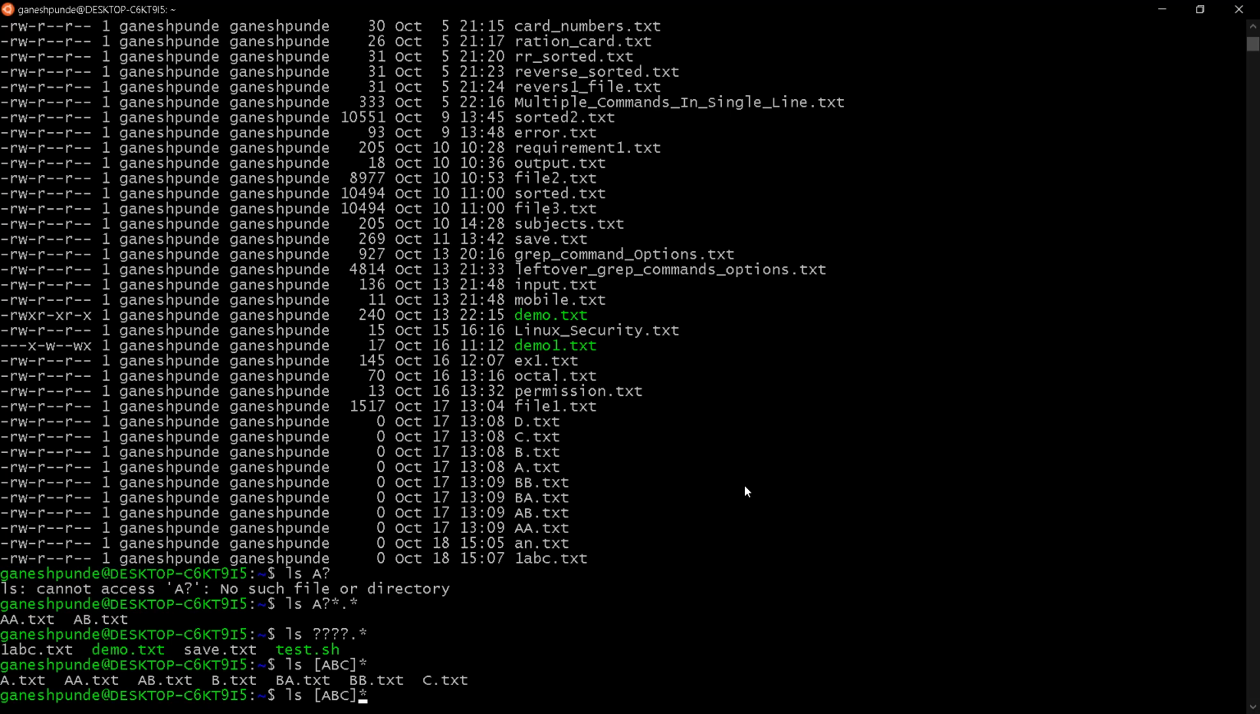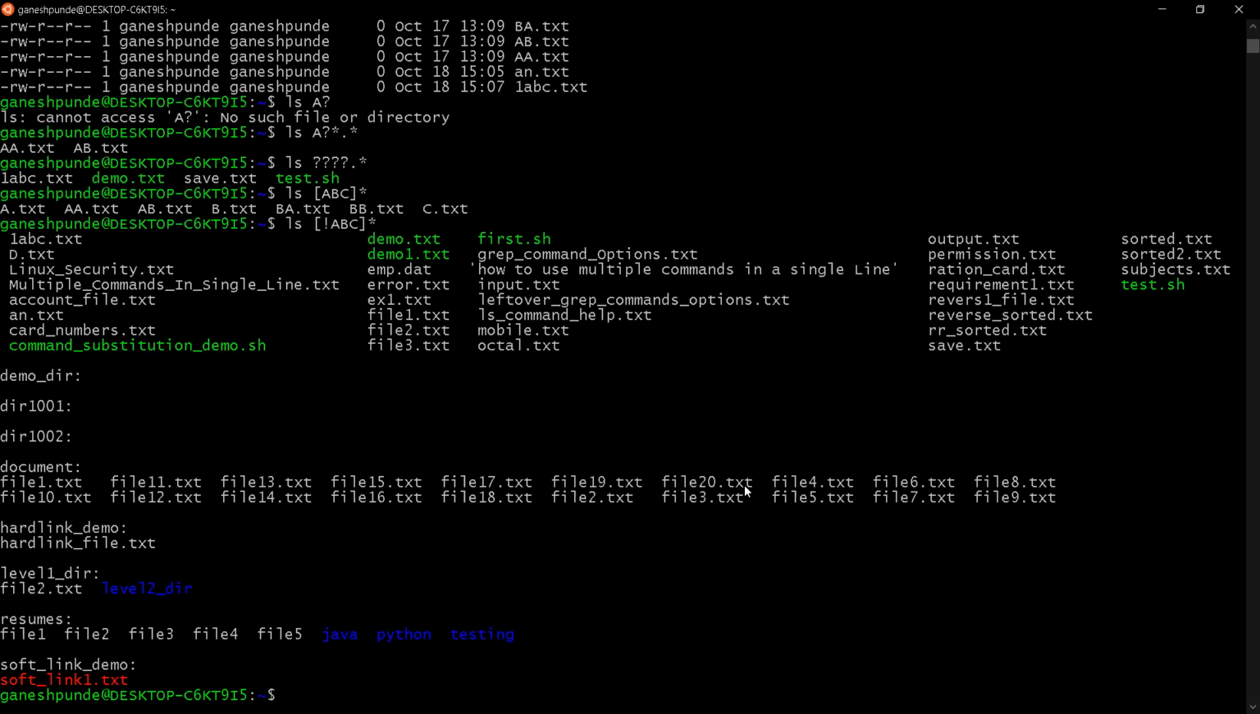Now if you don't want the file names starting with ABC, what you can do is pass an exclamation, and you can see now it is showing the file names except those starting with A, B or C. So you can see, right?